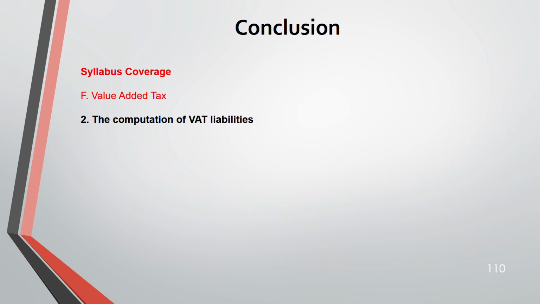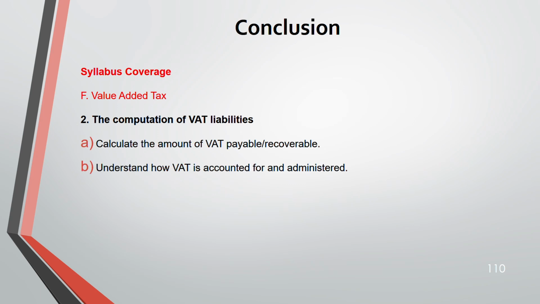Then we went through computation of VAT liabilities, where we have calculated VAT payable or recoverable. We understood the 3 VAT accounting schemes: cash accounting, flat rate scheme, and annual accounting, and also the administrative part, the penalty system, how it works, the late payment interest. Then we recognize the tax point when goods and services are supplied, the basic tax point and actual tax point.